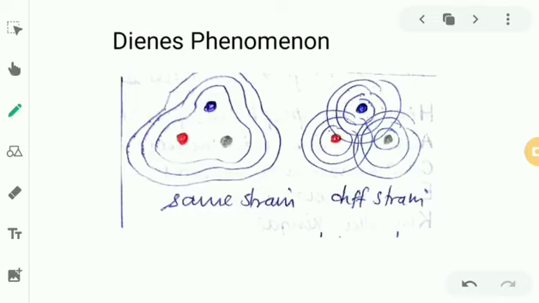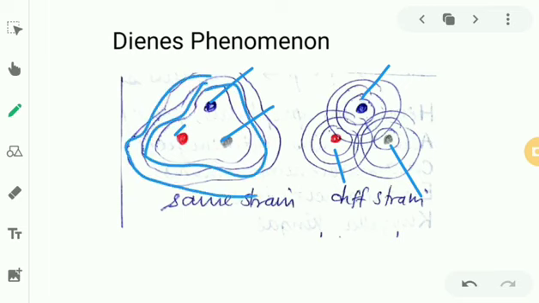So this is Dienes phenomenon. You can see blue, you can see red, you can see gray. These are the strains of Proteus I'm growing in a culture. Now, if these are grown in a culture, they'll show swarming. There is no doubt in that. They'll show swarming motility. If all these three belong to the same strain, their swarming will merge together, forming a common swarming, right?